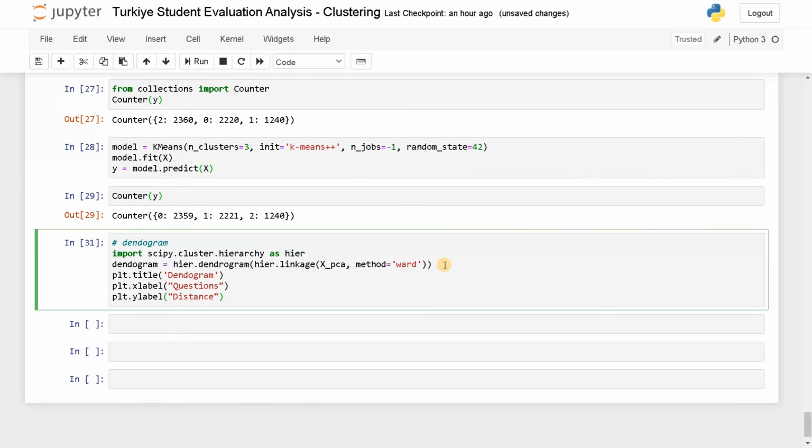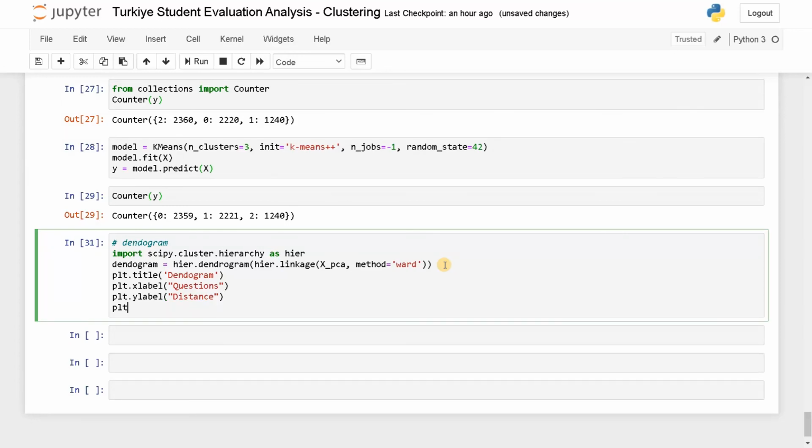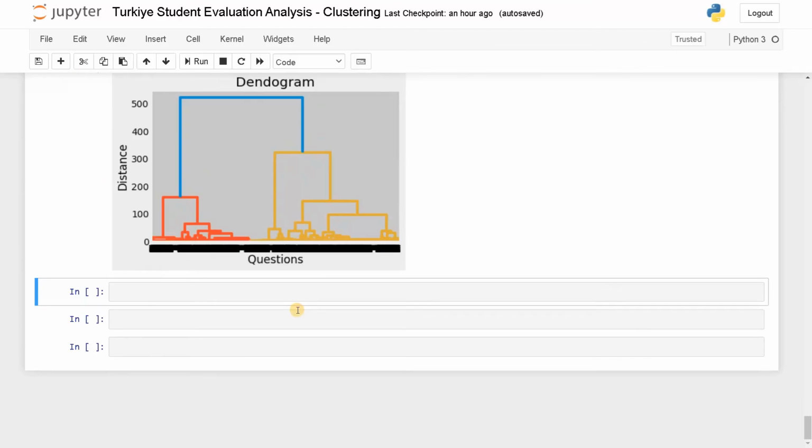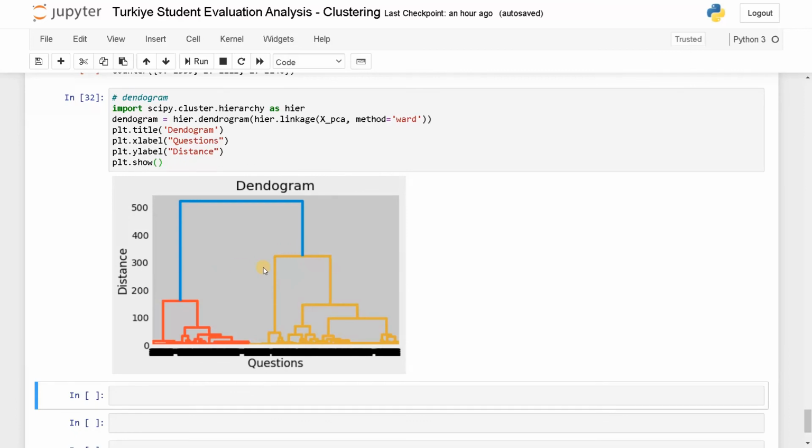This will compute a Euclidean distance. Based on the distance only, we are going to determine the number of clusters. And let's plot the graph, plt.show. Run this. It will definitely take some time, so just wait for a while. After a minute, we got a graph like this.